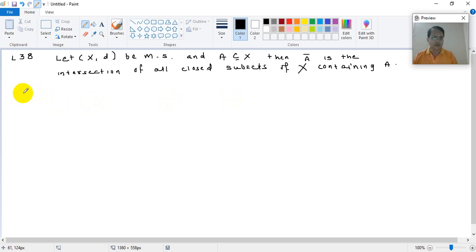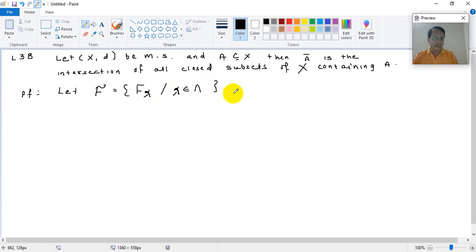So, the proof. Suppose I take script F as the family of closed subsets F lambda, where lambda belongs to capital Lambda, the index set.